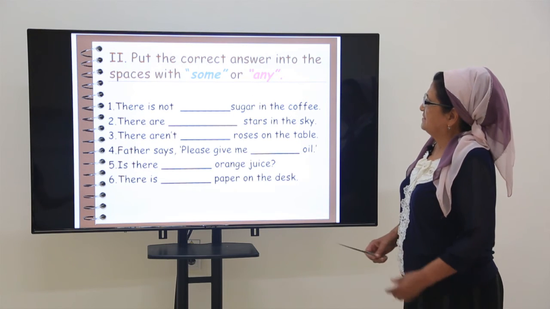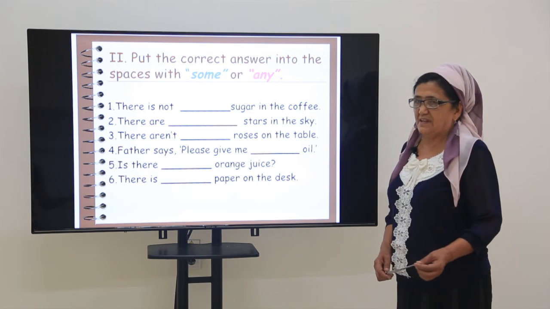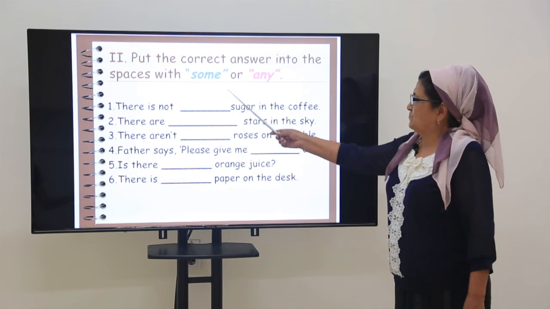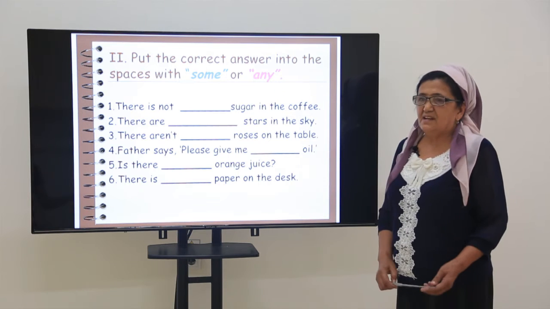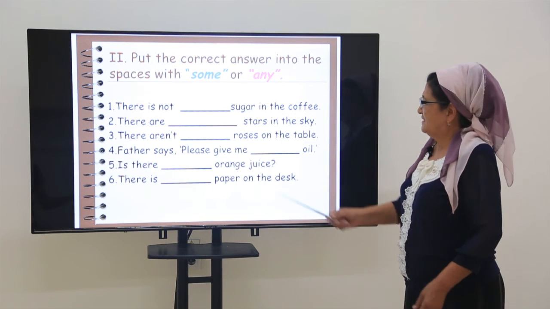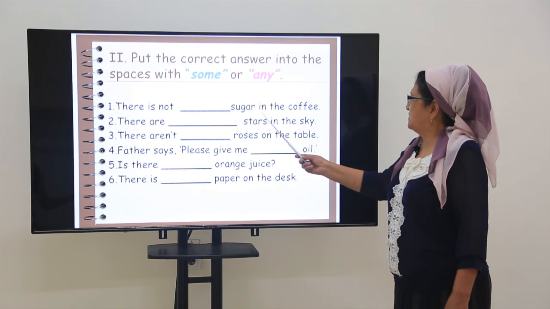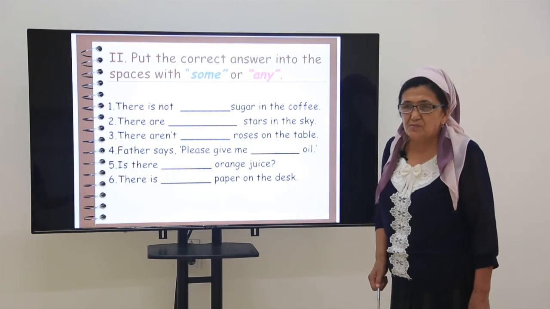And put the correct answer into the spaces with some or any. We use some with positive sentences and any in negative and interrogative sentences. There is not any sugar in the coffee. You see, not is a negation. And what should we put?